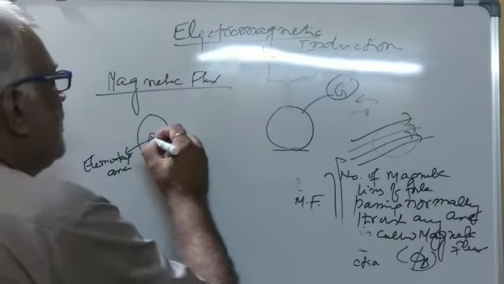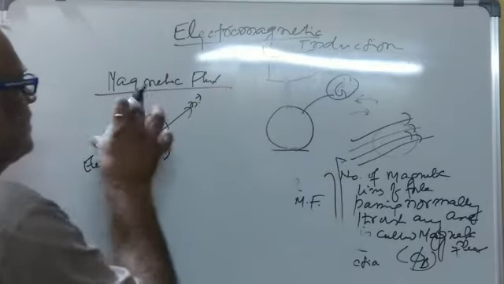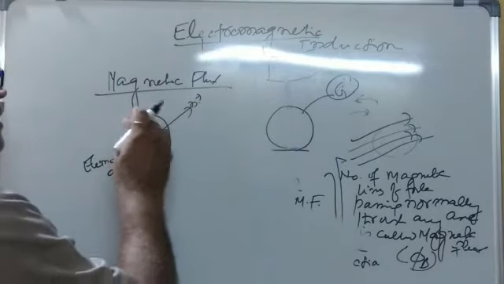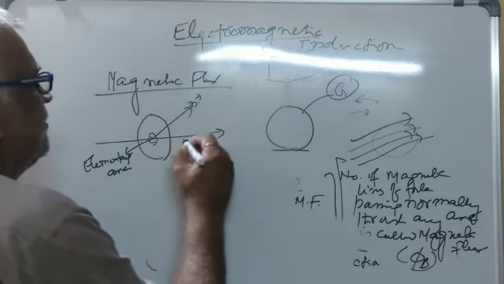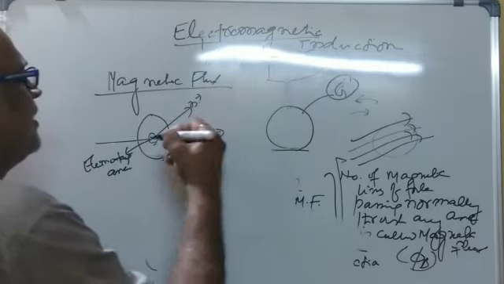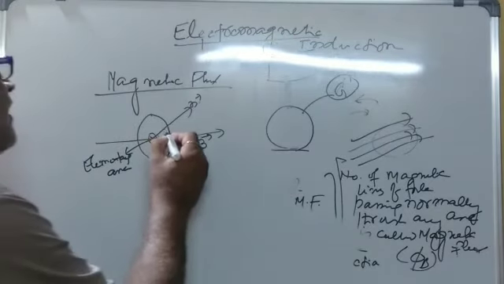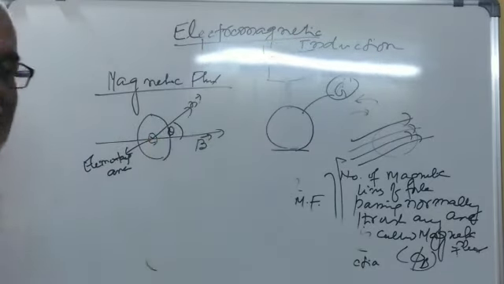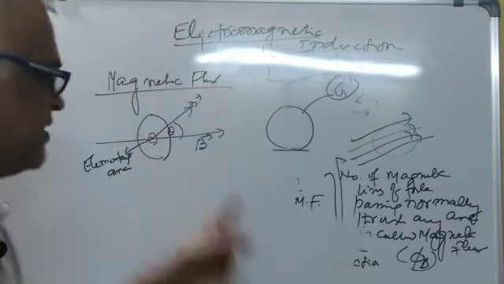It is the outward drawn normal, and this loop having some area has been placed in a magnetic field B, the direction of which is depicted here, and theta is the angle between this outward drawn normal and this magnetic field.